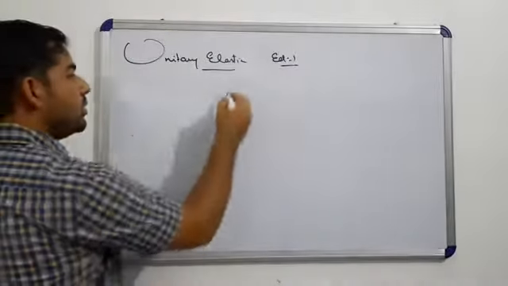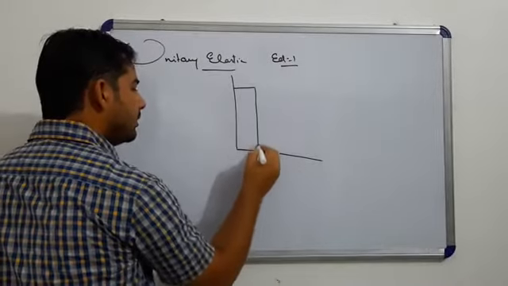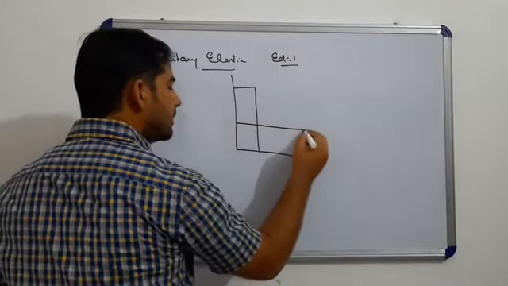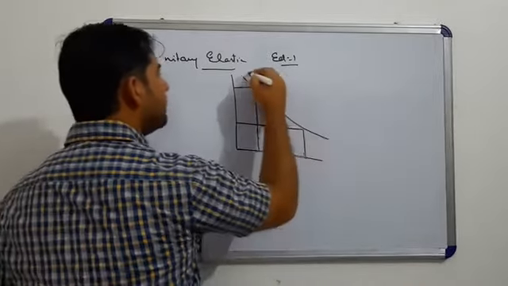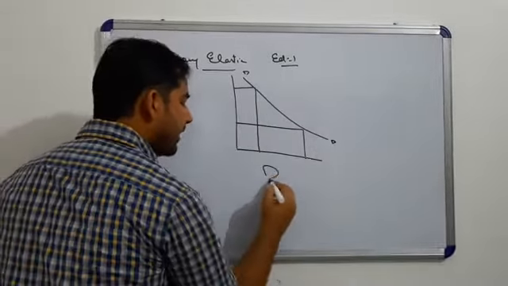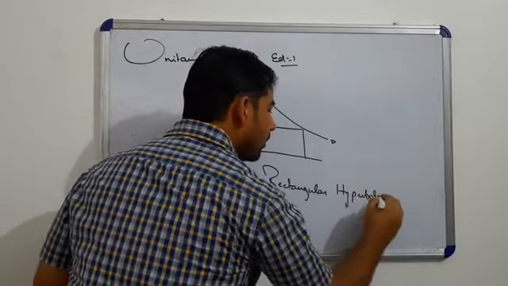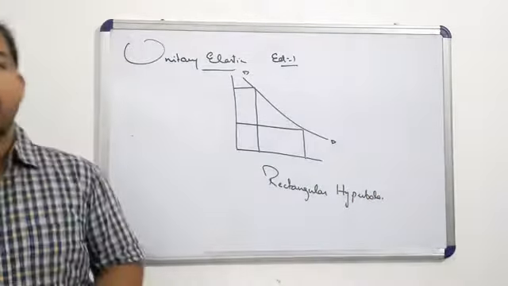In this situation, we are saying percentage change in quantity demand is equal to percentage change in price, and therefore this demand curve can also be called a rectangular hyperbola. Why it can also be called a rectangular hyperbola, we need to see it.